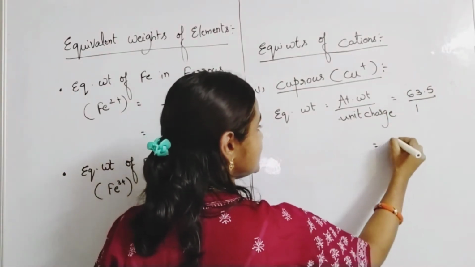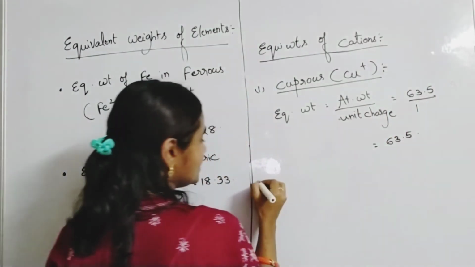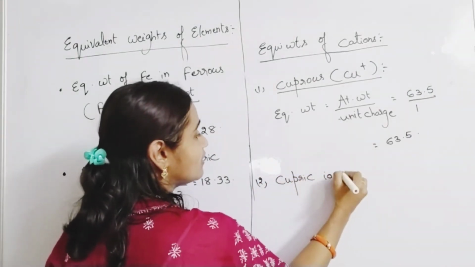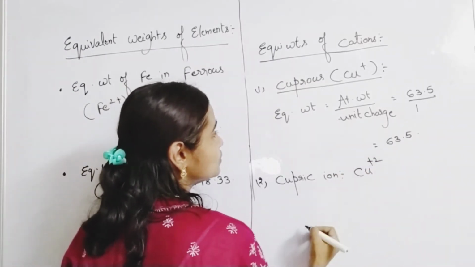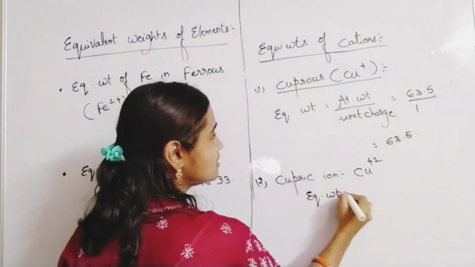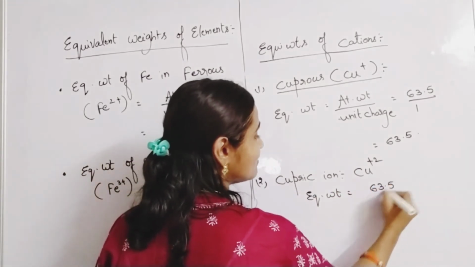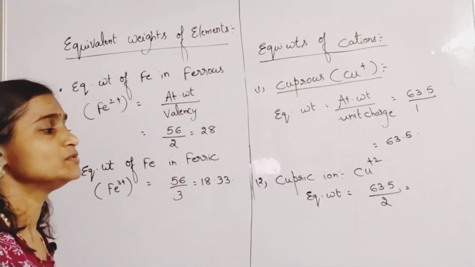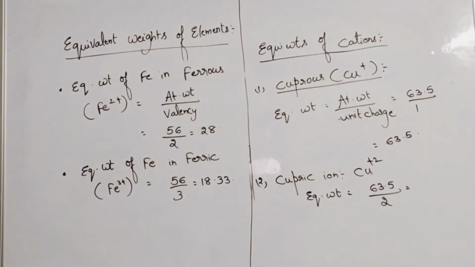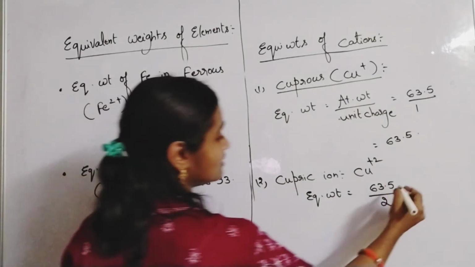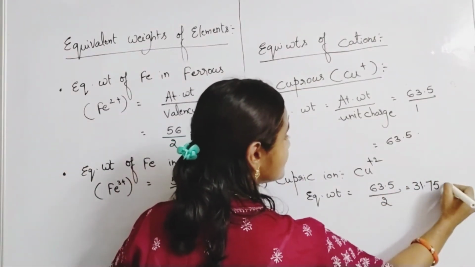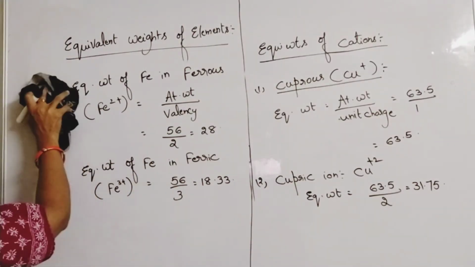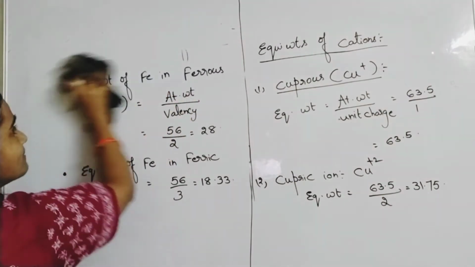So 63.5 by 1 is equal to 63.5 only. Same like that, if they ask for the cupric ion, it will be Cu2+. Then the equivalent weight will be 63.5 by 2, since the unit charge is 2. So you will get almost 31.75. So that is the cupric ion and the cuprous ion. We'll learn some more examples.